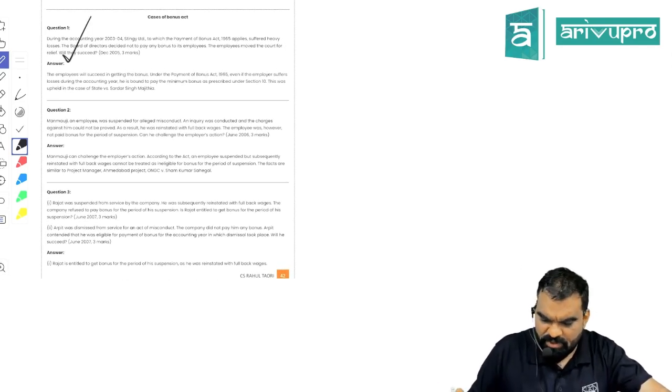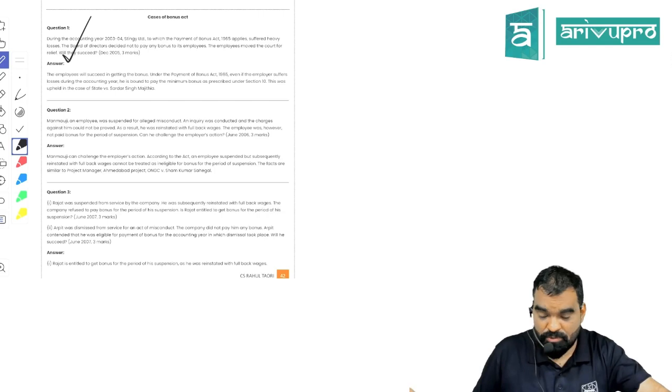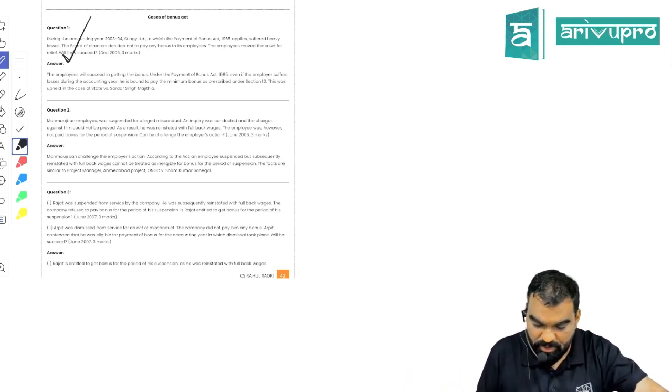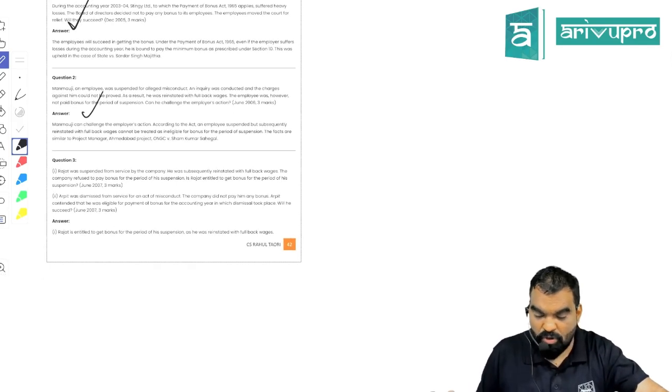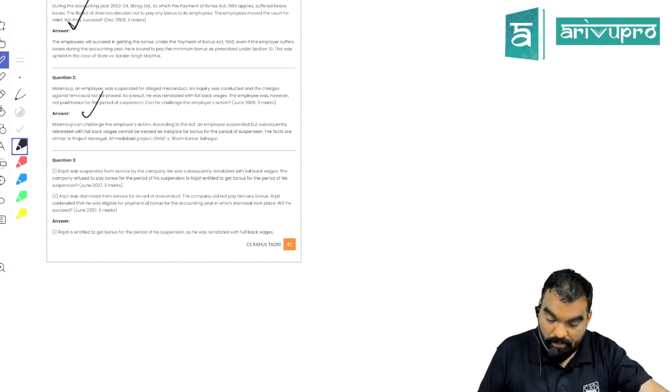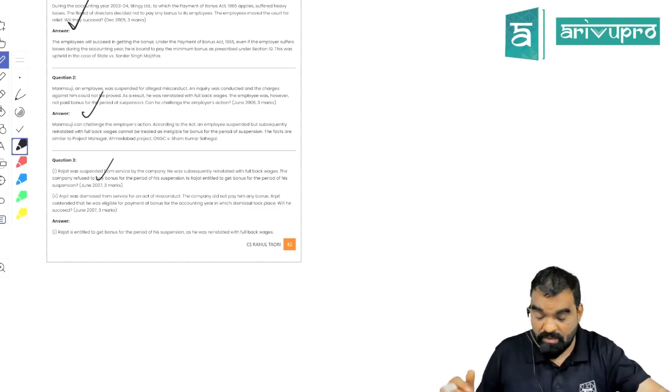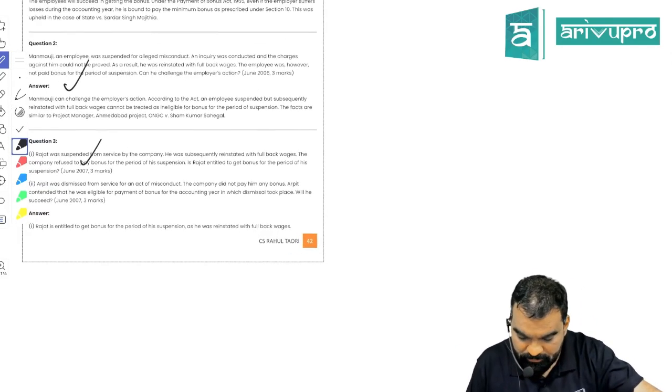Company is suffering huge losses. Does it require paying the minimum bonus? Yes, they have to pay the minimum bonus. It doesn't matter whether you are in loss or profit. If the employee has committed misconduct, then if the loss is calculable, deduct the loss from your bonus payable, otherwise forfeit the entire bonus, right?